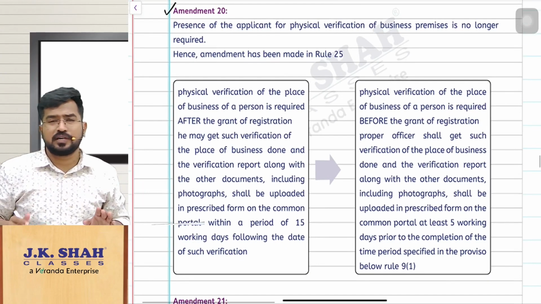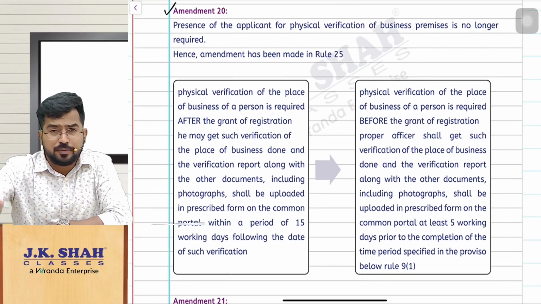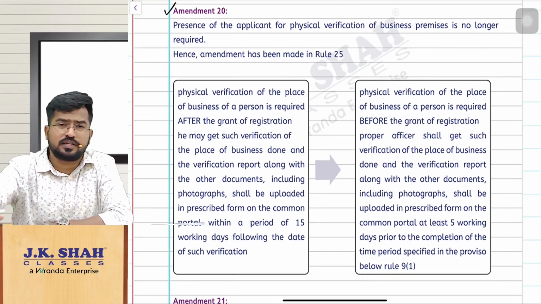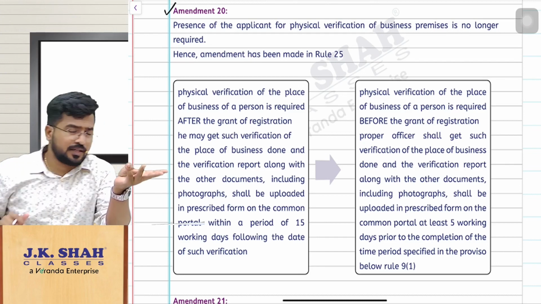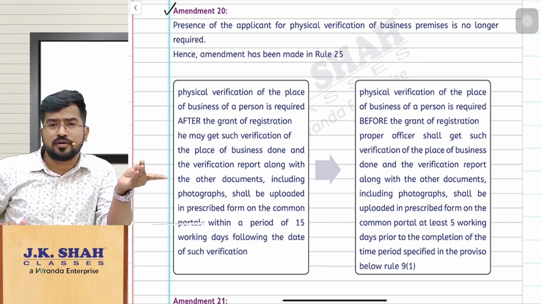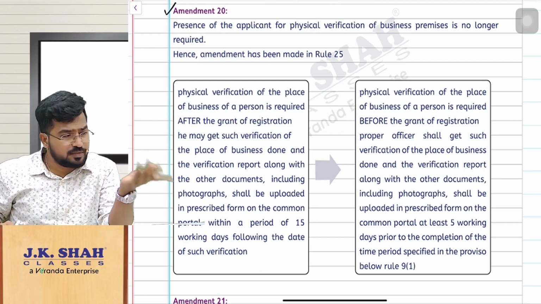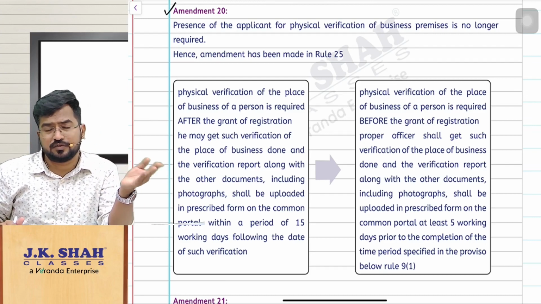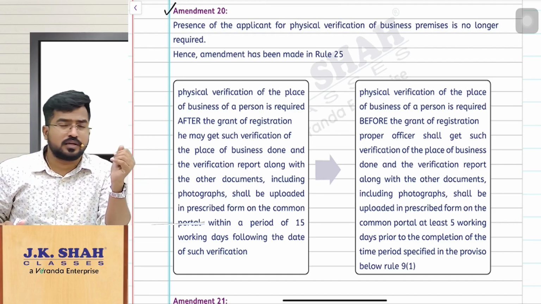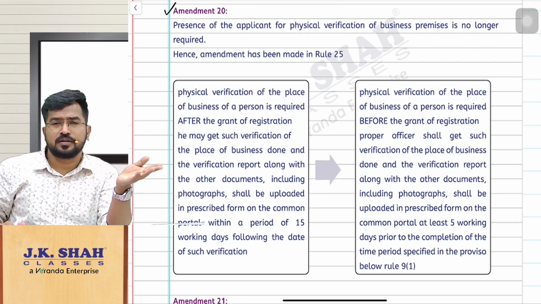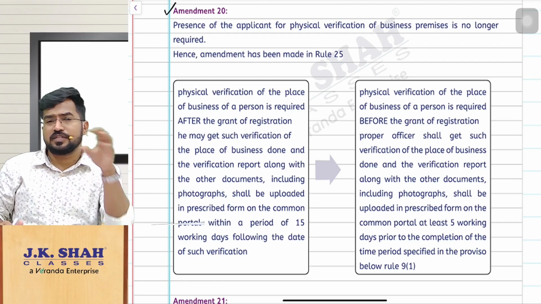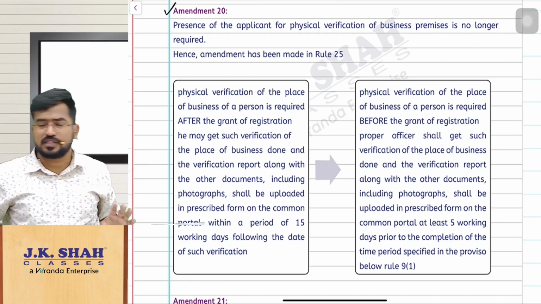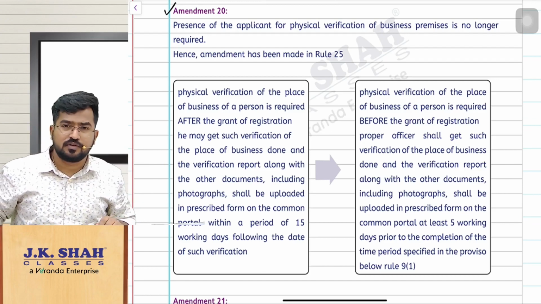The amendment number 20 is simple. See, if you remember, in registration, if any person is not doing Aadhaar authentication, or not opting for Aadhaar authentication, or Aadhaar authentication fails, or the proper officer feels that physical verification has to be carried out, or the system has selected your application for biometric Aadhaar authentication, then physical verification is to be done. So in these cases, the proper officer will come for physical verification of the premises, or if you are already registered also, the proper officer can come for physical verification of the premises.